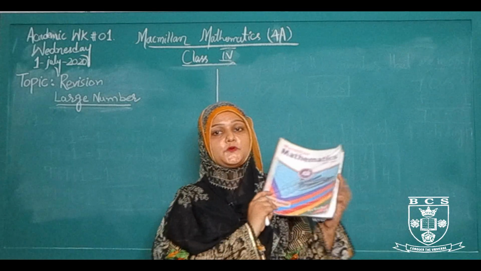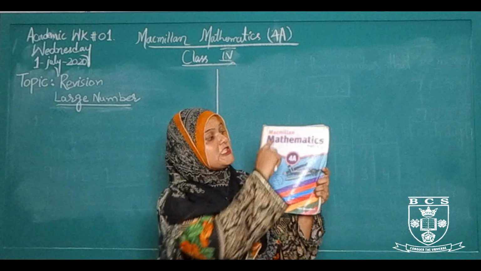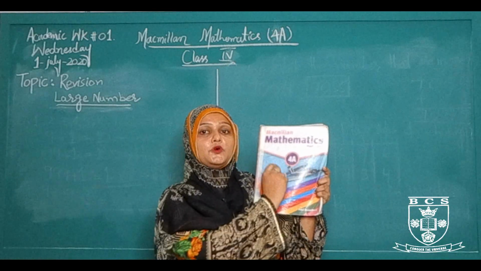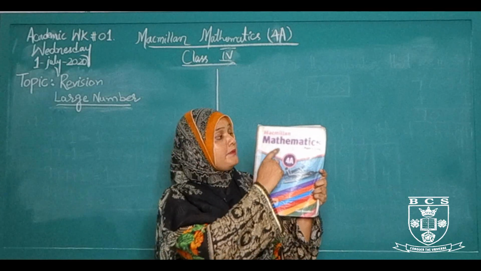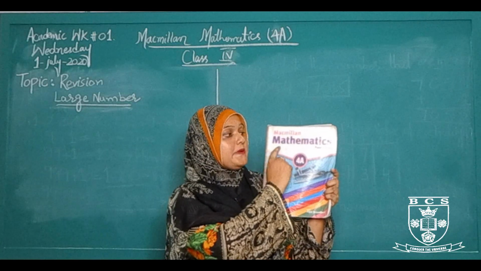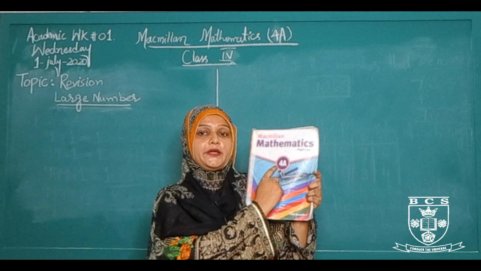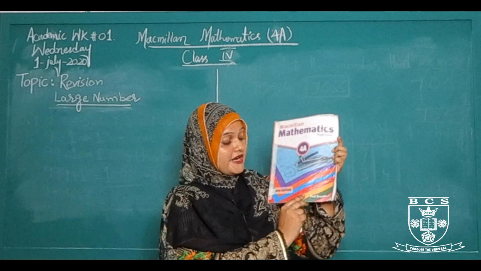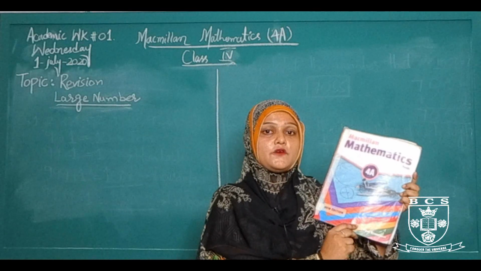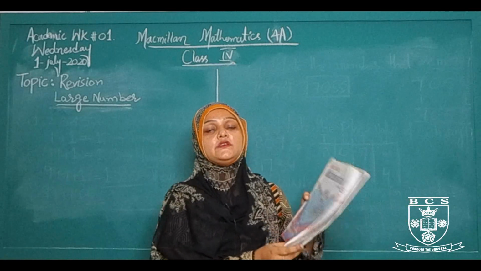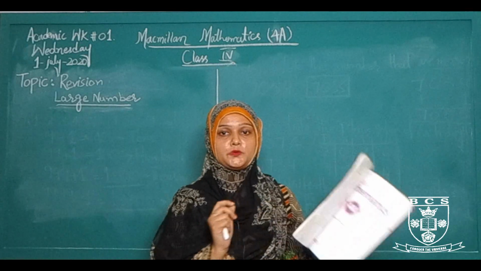This is your maths book and the name is Macmillan Mathematics Pupils Book 4A. And I say again, Macmillan Mathematics Pupils Book 4A, and the writer's name is Paul Broadbent. For checking the session, read the back page of your book.